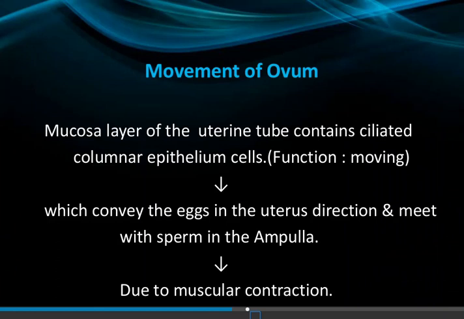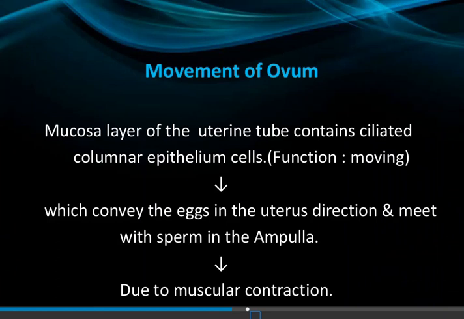The most important function of the fallopian tube is the movement of the ovum. The ovum that is released from the ovary is transferred to the uterus via the fallopian tubes. The mucosa layer of the uterine tubes contains ciliated columnar epithelium cells, which help in the moving function of the ovum, conveying the egg in the direction of the uterus and to meet with sperm in the ampulla.